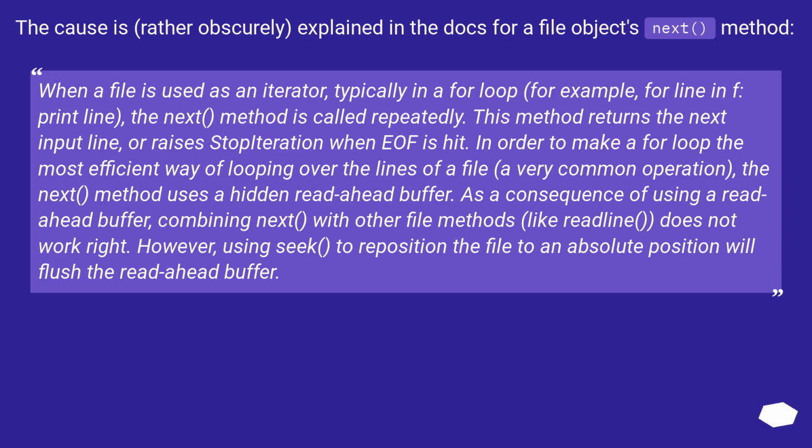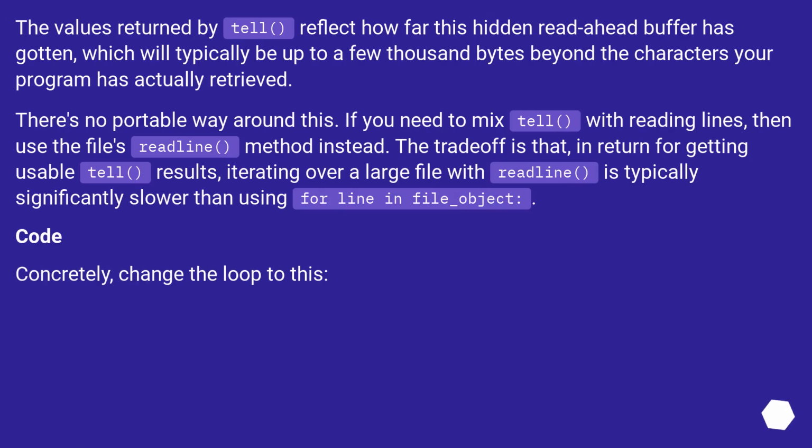However, using seek to reposition the file to an absolute position will flush the read-ahead buffer. The values returned by tell reflect how far this hidden read-ahead buffer has gotten, which will typically be up to a few thousand bytes beyond the characters your program has actually retrieved. There's no portable way around this. If you need to mix tell with reading lines, then use the file's readline method instead.